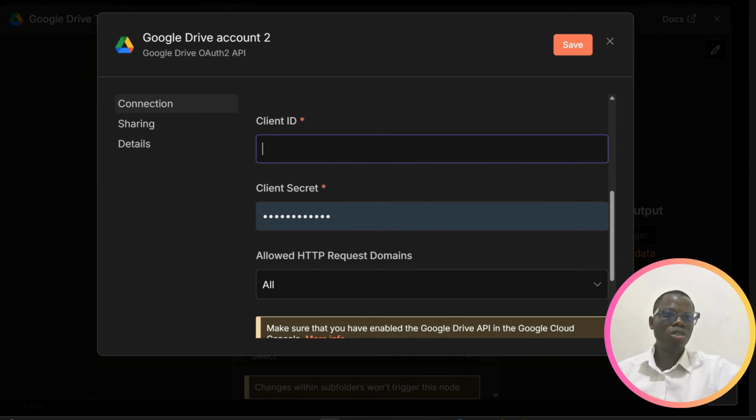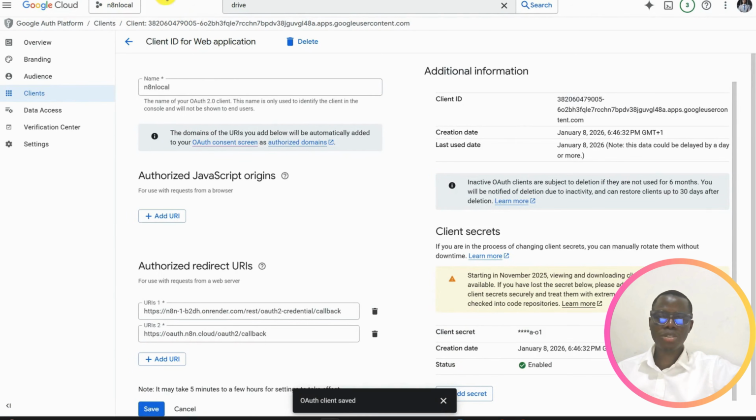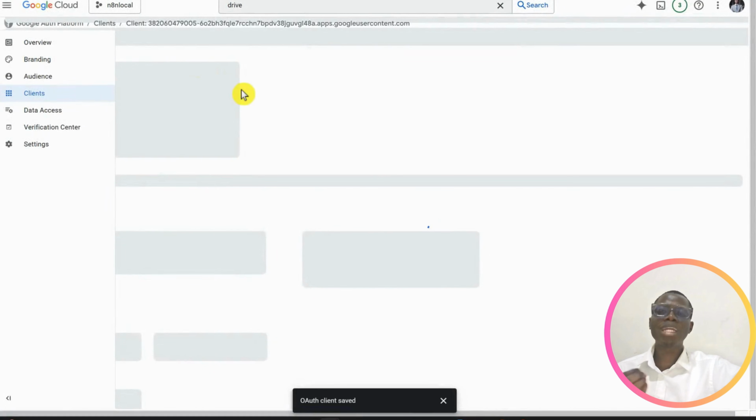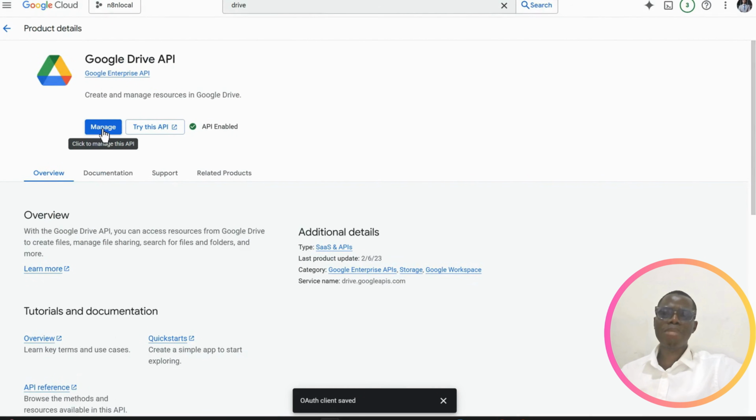We've done this before, so you can go back to your Google Cloud console. Just come in here and search for Drive, and you're looking for Google Drive API. You want to enable it so that you can use it on your n8n. I have mine enabled. If you do not have yours enabled, there will be an Enable button where I have Manage here, and you just need to click on it to enable it. So enable it, number one thing you're doing here.